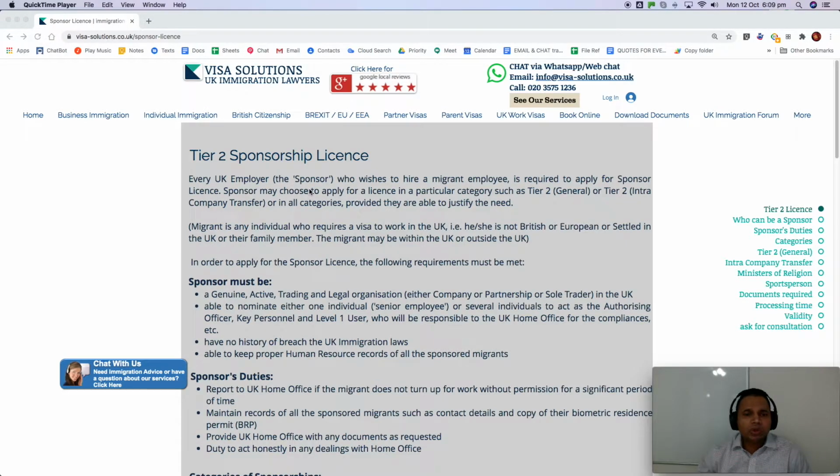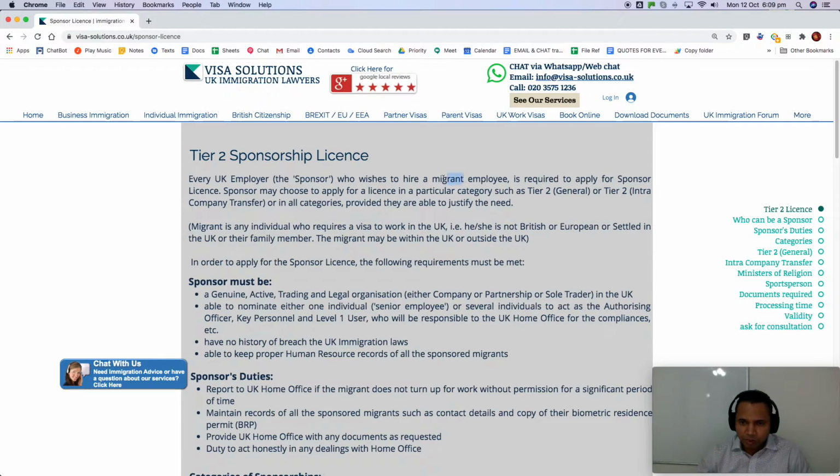So every UK employer, the sponsor, who wishes to hire a migrant employee, so into the migrant employee definition, non-European nationals are till 31st December 2020, all European nationals, so the whole world will come into the ambit of migrant definition, other than anyone who is a British citizen or a settled person. So a sponsor who wishes to hire a migrant employee is required to apply for a sponsor license.